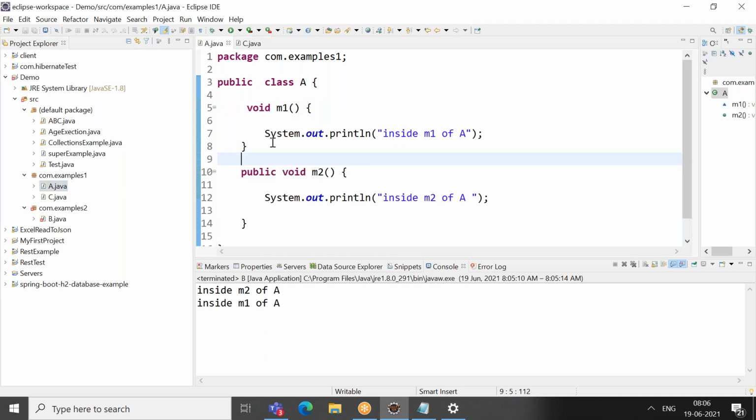So here assume that both methods are public, and my class is default. Can I access this M1 and M2 outside my package?